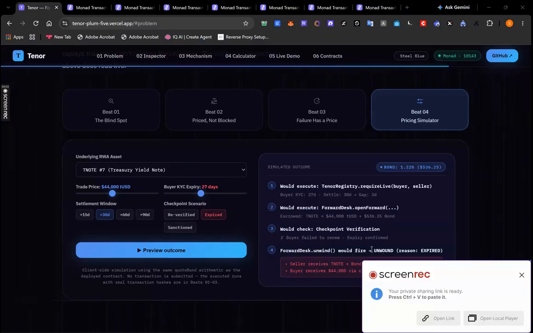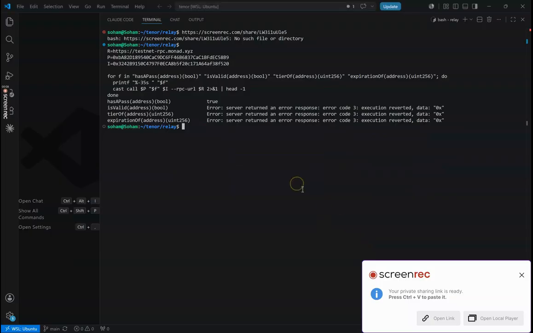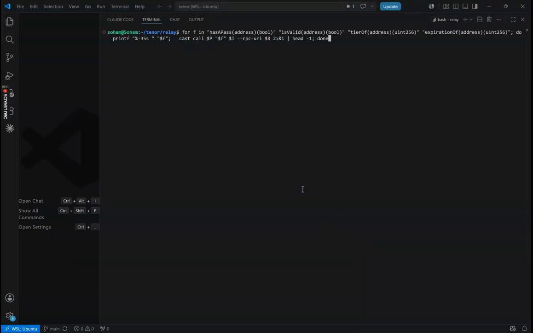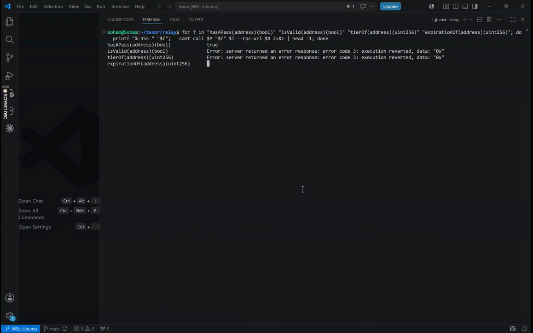Now, let me also share the findings which I got while building this project. Let us shift to VS Code once again, and let me clear this, and I'll run this command. So you can see that on chain, a contract can learn that an address has an A pass. That's all. Everything else reverts. Remaining credential life isn't readable on chain at all. A protocol discovers expiry by reverting. That's why the registry exists. A relay signs the off chain state as an EIP 712 attestation, and the contract mirrors it so duration becomes a number you can price.